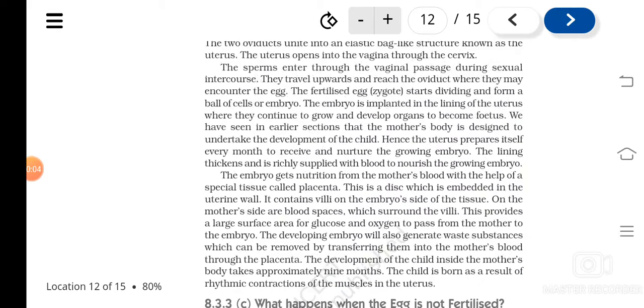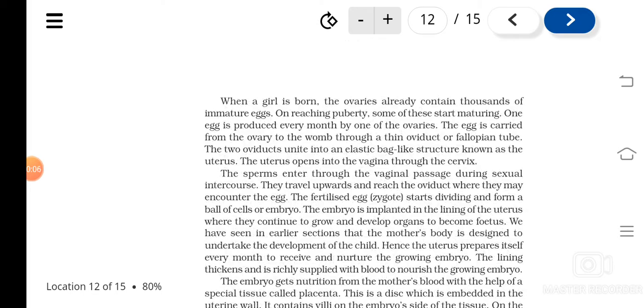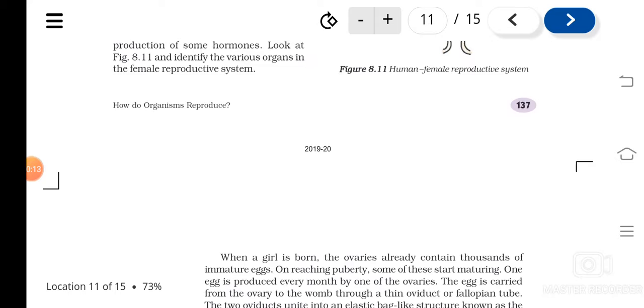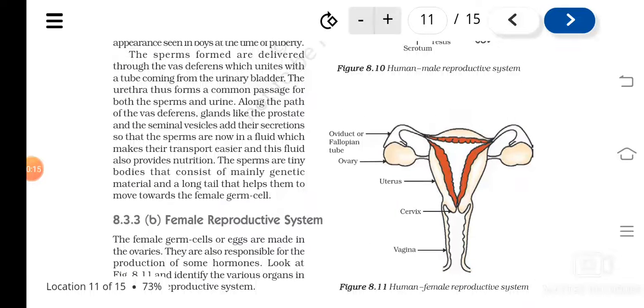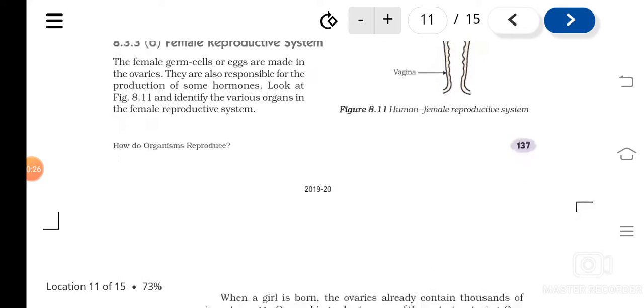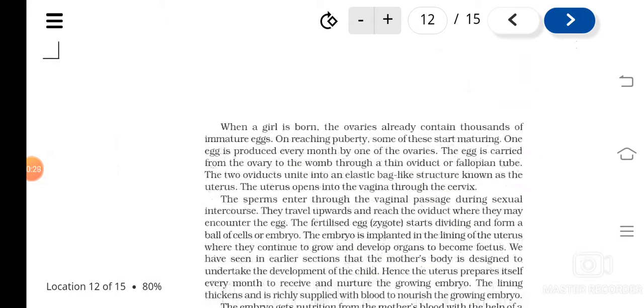In the previous class we learned about the female reproductive system and its parts, isn't it? I told you the parts include a pair of ovaries, then the oviducts or fallopian tubes, then the uterus, cervix and vagina. And I told you that fertilization occurs in the fallopian tube, isn't it?